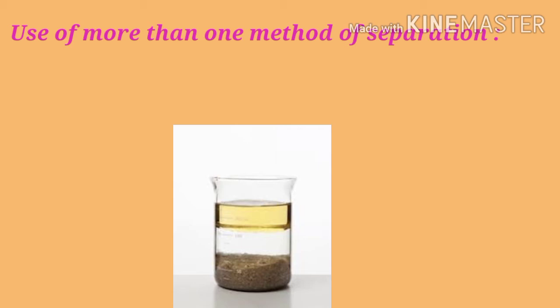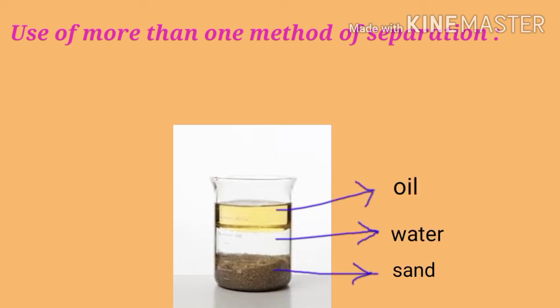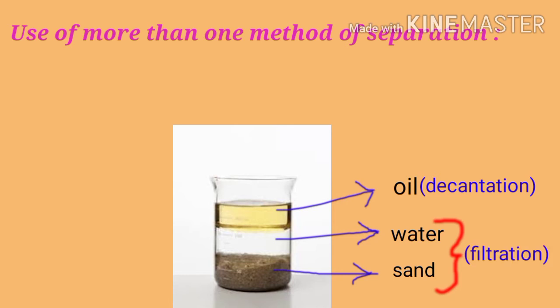Next, we see how to separate a mixture using more than one kind of separation, because it is not always possible to separate the substance using only one method. For example, to separate a mixture of oil, water and fine sand particles, first we have to separate the oil by the process of decantation. Then the remaining substances, water and fine sand particles, are separated by the process of filtration.